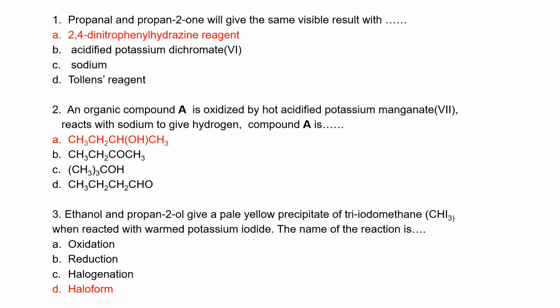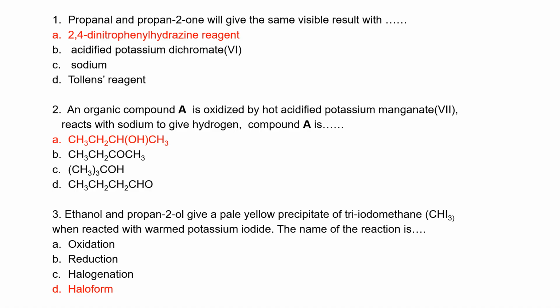Propanal and propan-2-ol will give the same visible result with 2,4-dinitrophenylhydrazine, which is called Brady's reagent. In the lab, when an unknown organic compound is given and you want to verify whether it is a carbonyl compound, you drop in 2,4-dinitrophenylhydrazine, or Brady's reagent, which is the common name, and it is going to turn orange. The precipitate will form an orange precipitate, validating that this is a carbonyl compound.